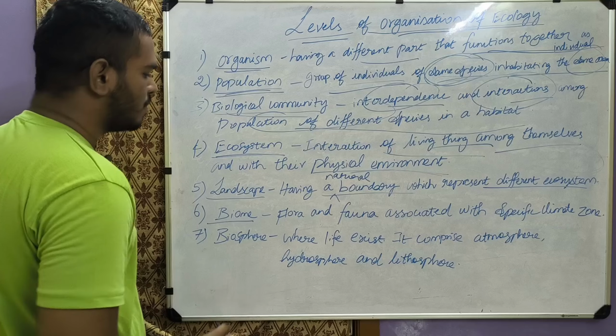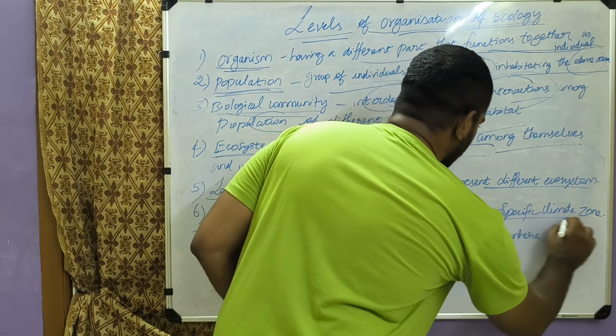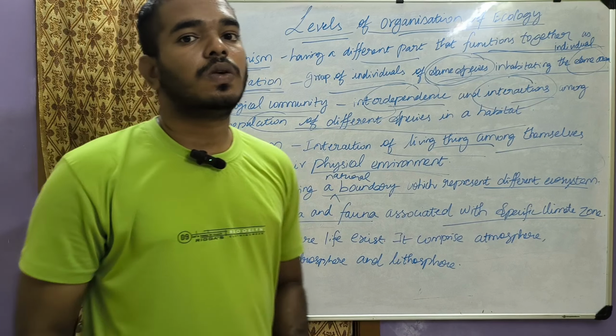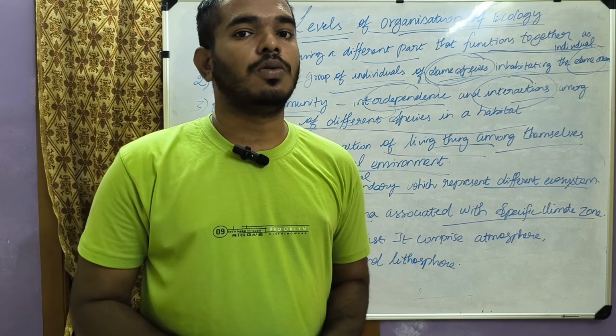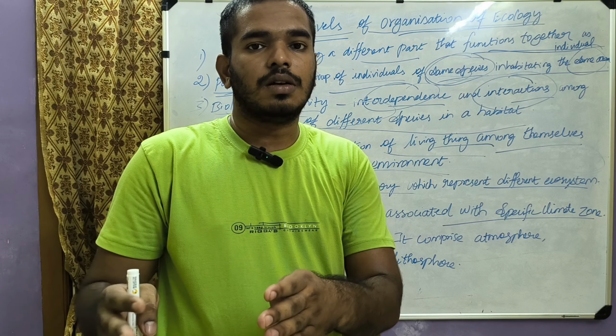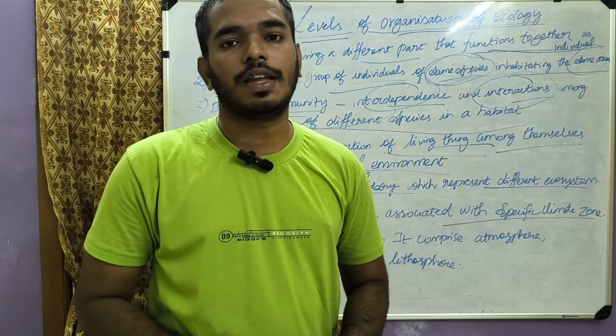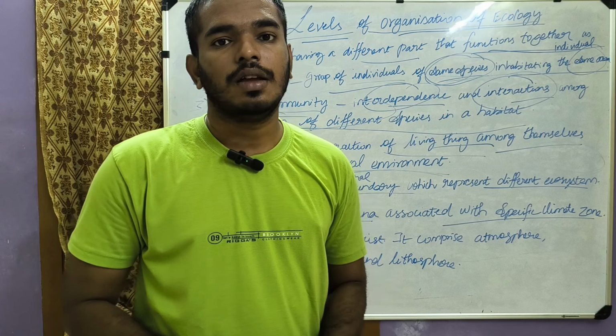Okay, the next one is the biome. It is the flora and fauna associated with a specific climate zone. The world is divided into different biomes, for example grassland biomes and desert biomes. A desert is very hot, so its climate is very hot in the morning. Likewise, a grassland's climate is different from that of a desert biome. The flora and fauna associated with the climatic condition are collectively known as a biome.